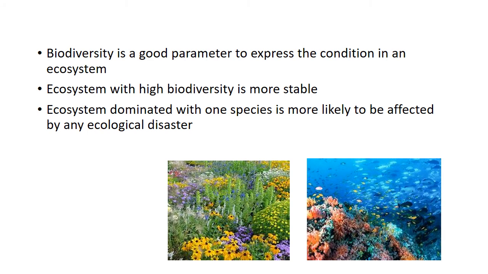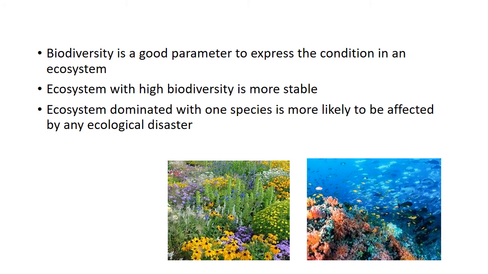It means some animals or other types of organisms that feed on that particular dominant tree species, sometimes for shelter or food, are affected. But when we think about an ecosystem with high biodiversity, it is more dense with species.